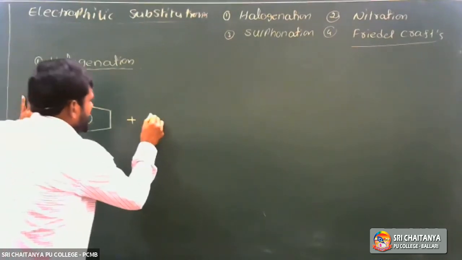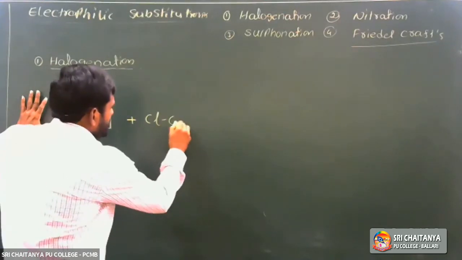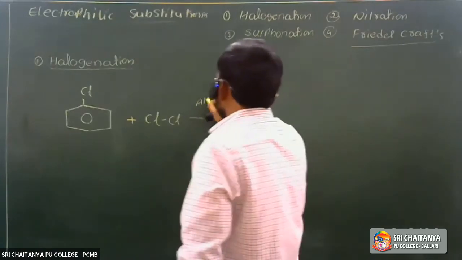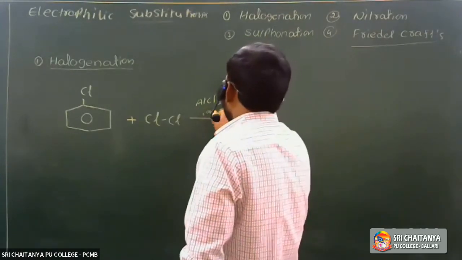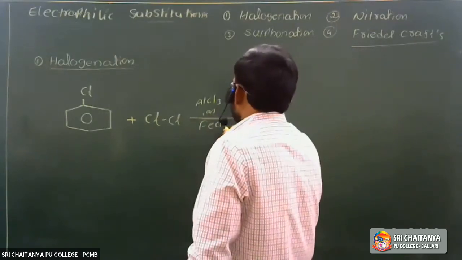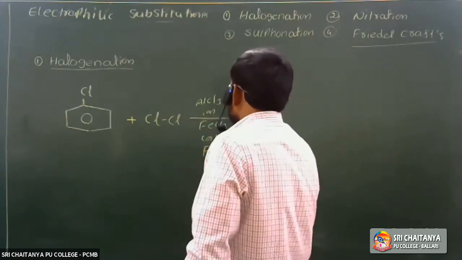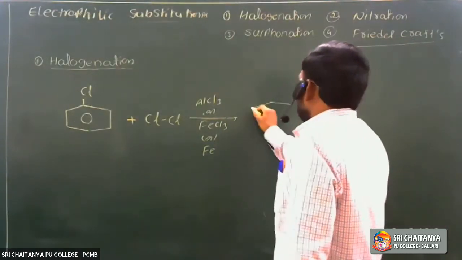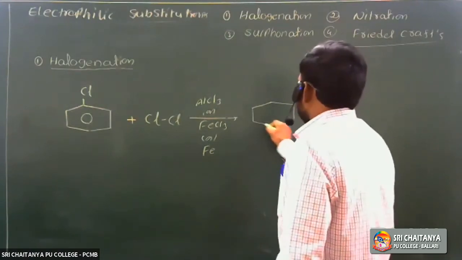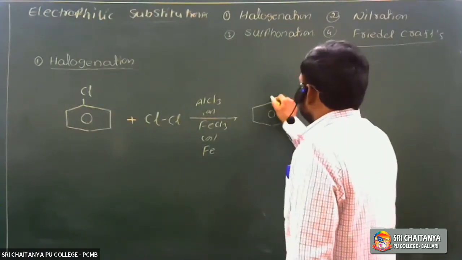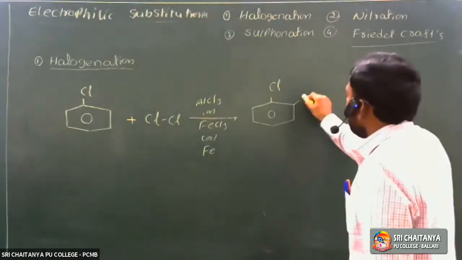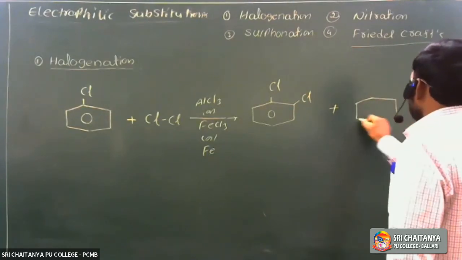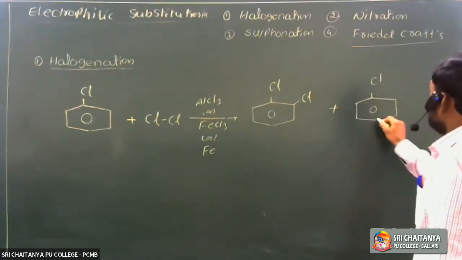So chlorobenzene is treated with chlorine, in the presence of anhydrous aluminium chloride AlCl3 or ferric chloride FeCl3 or iron turnings, Fe. So here chlorine is substituted. The chlorinium ion, Cl plus, is the electrophile. It is substituted at ortho and para positions. First is ortho chlorobenzene, and the second one is para chlorobenzene.